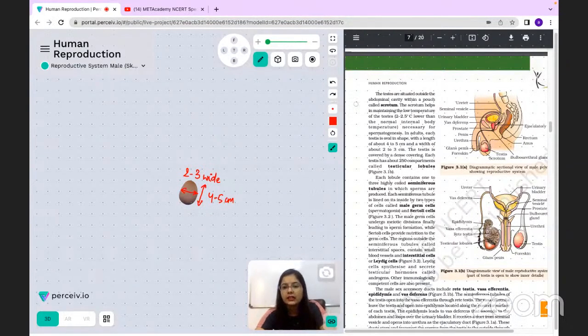All right, and we know कि इसका oval in shape है, so this is usually oval in shape with a length of this and this. Now the internal structures के बारे में we will be discussing in detail in a different section, but क्योंकि आज हम पहले ये testis के बारे में study कर रहे हैं, so we'll be talking about this in detail now.